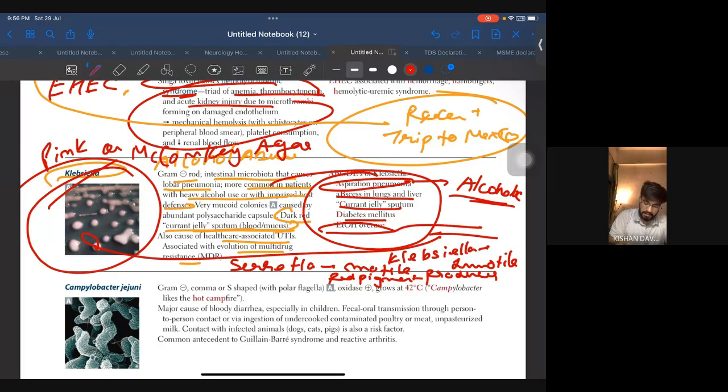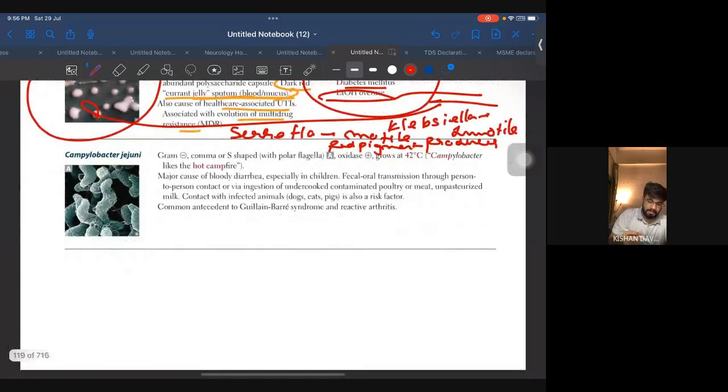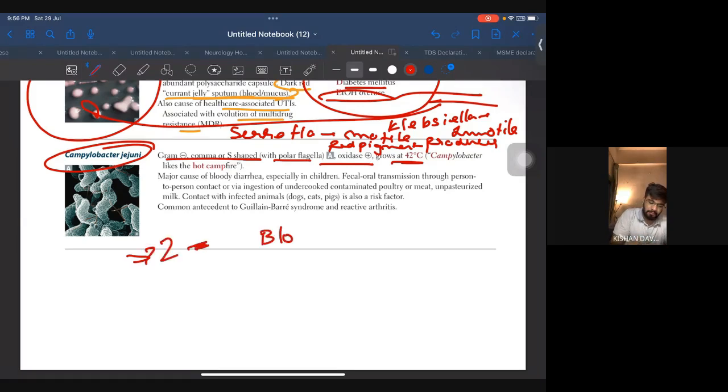So let's just continue. Campylobacter jejuni. Campylobacter jejuni, we have gram-negative, S-shaped with polar flagella. Oxidase positive, grows at 42 degrees. Okay. So here, two important points you have to remember about Campylobacter jejuni are they will give you bloody diarrhea plus ascending paralysis. Okay, ascending paralysis.